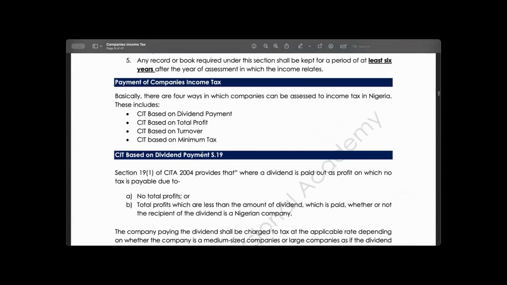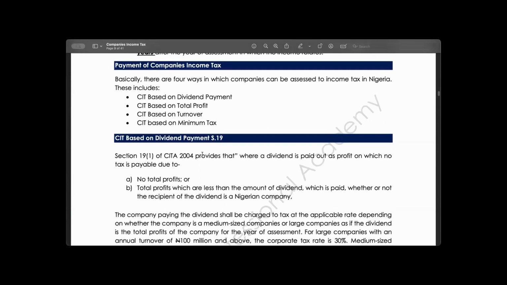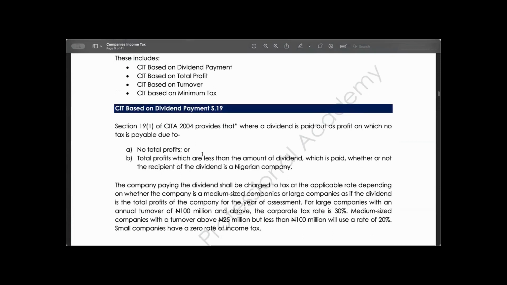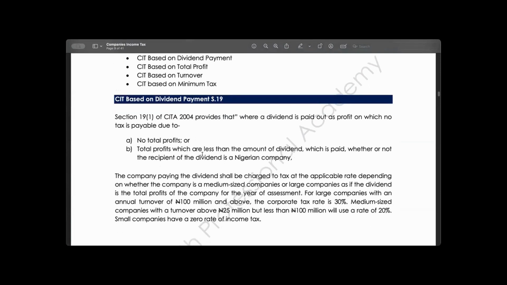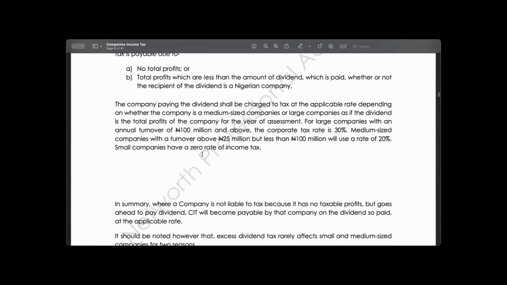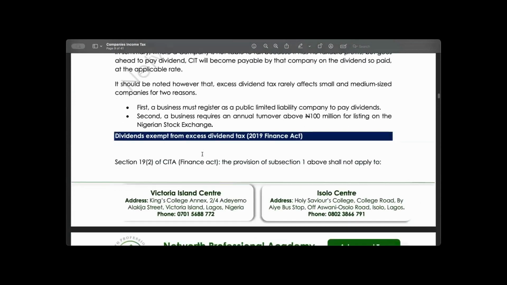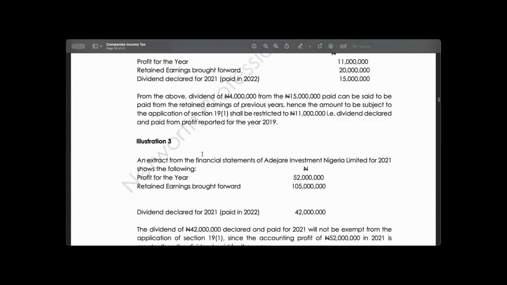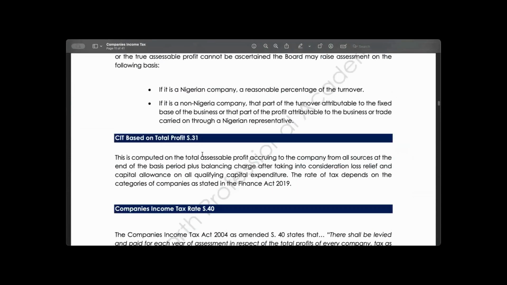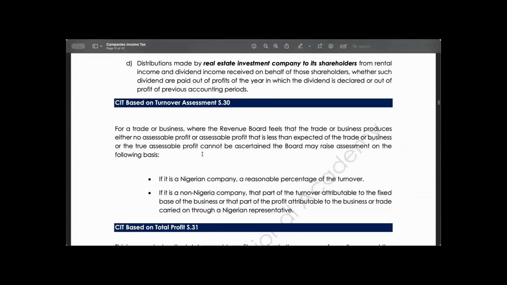Last week, we talked about payment of tax liability, and I told you that payment of tax liability comes in 4 different dimensions. We could pay tax liability on dividend, total profit, turnover, and minimum tax. In the last class, we talked about tax payment based on dividend, which I believe everyone in this class understands perfectly. So we move straight to payment of tax liability on turnover.